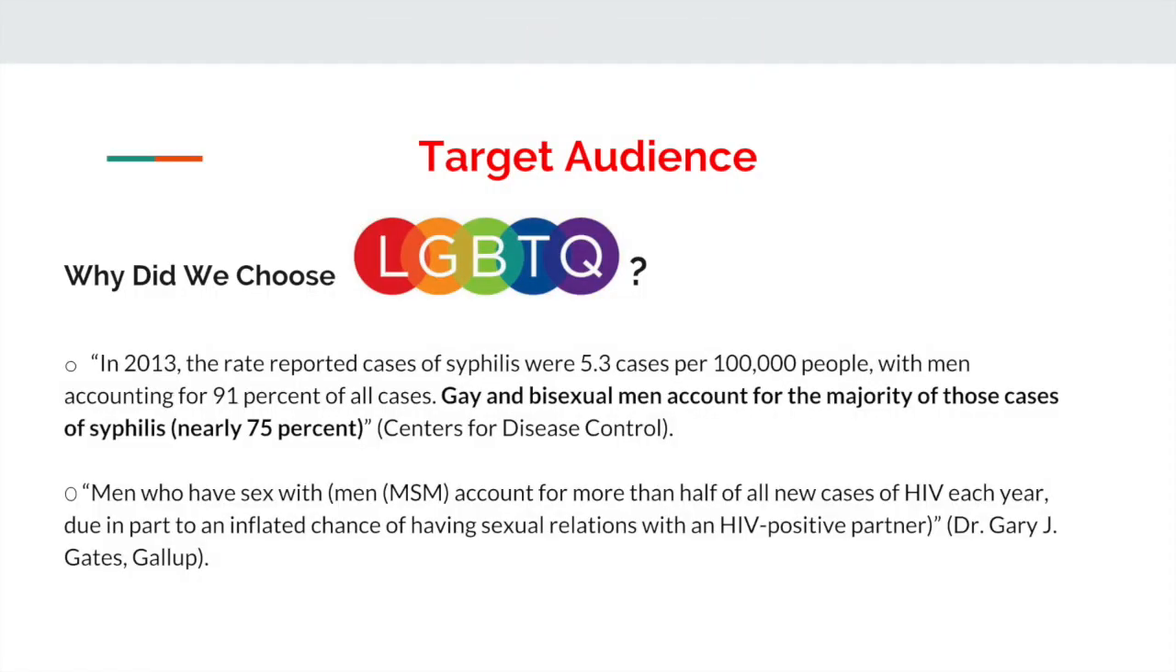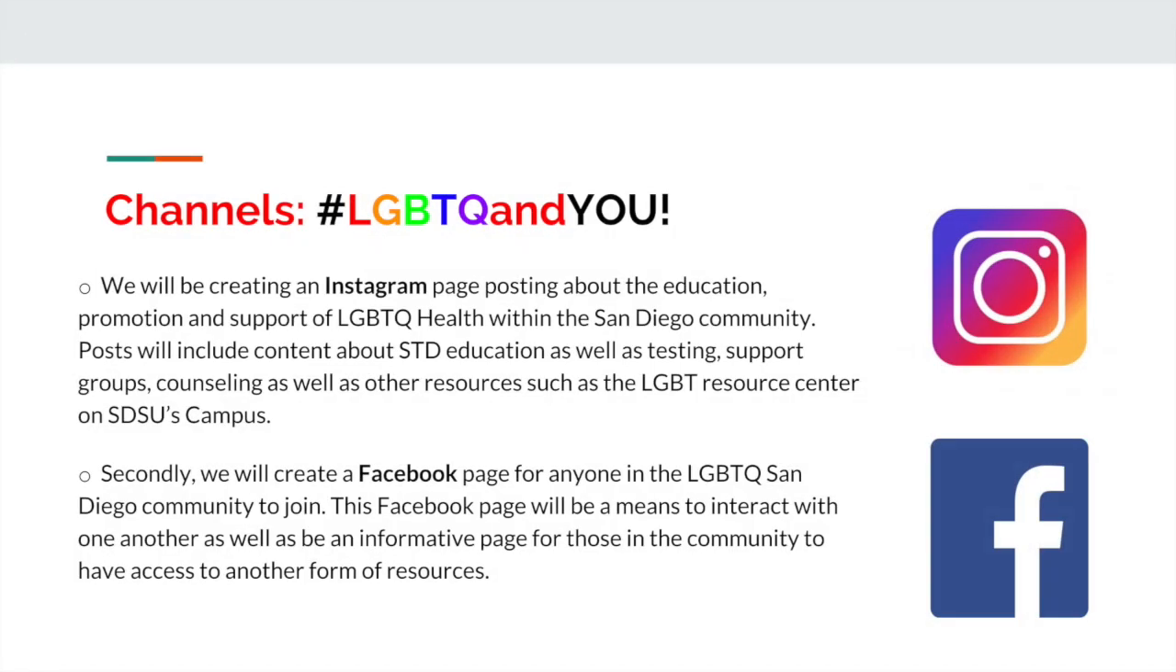We chose to focus on LGBTQ populations because of the significant disparities in regards to sexual health that disproportionately affect those of sexual and gender minority status. For instance, according to the Centers for Disease Control, gay and bisexual men made up 75% of cases of syphilis in 2013, as well as men who have sex with men account for more than half of all new cases of HIV annually. For both of the channels that we chose, we decided to use a social media channel.